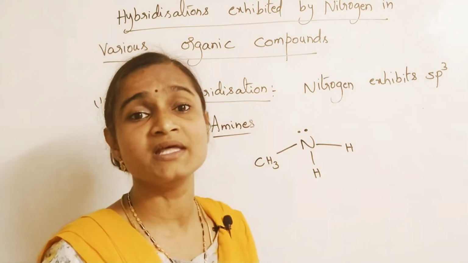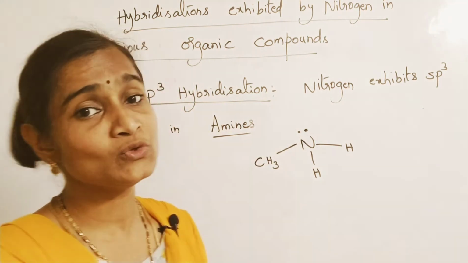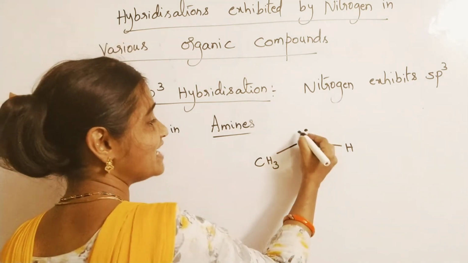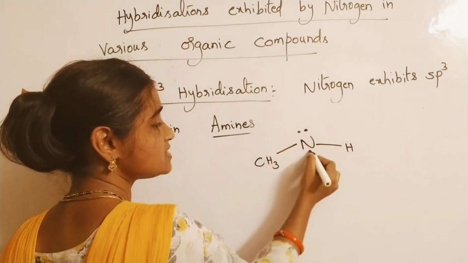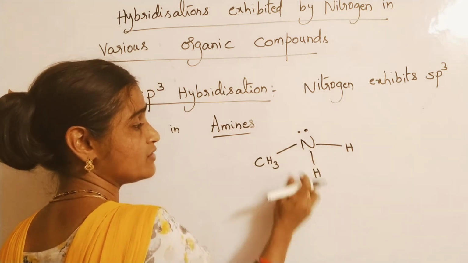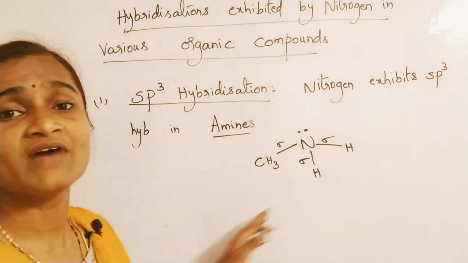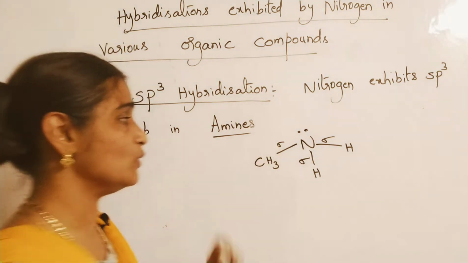Nitrogen's atomic number is 7 and its last orbit has a 2s2 2p3 configuration, which means 5 valence electrons. So it forms 3 bonds, with one alkyl group and with 2 hydrogens, and forms 3 sigma bonds. Now you are finding 3 sigma bonds and 1 lone pair.